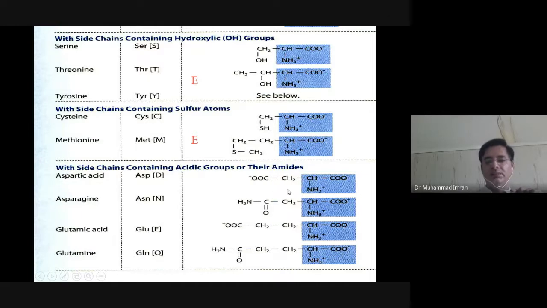So aspartic acid contains one extra carboxylic group, and if this group is aminated, meaning an amino group is added on the carboxylic group in place of the hydroxyl group, then it changes into asparagine. Glutamic acid contains two CH2 groups and then a carboxylic group. If an amino group is present on the glutamic acid's extra carboxylic group, then this is known as glutamine.